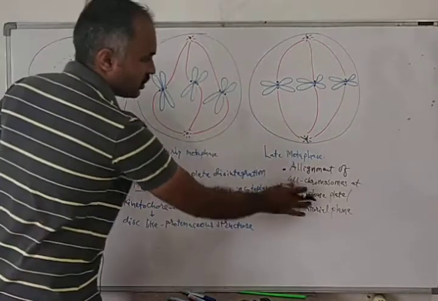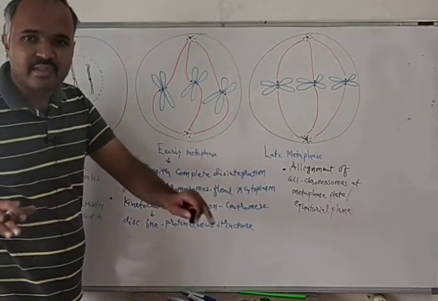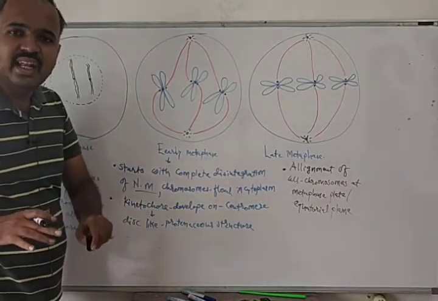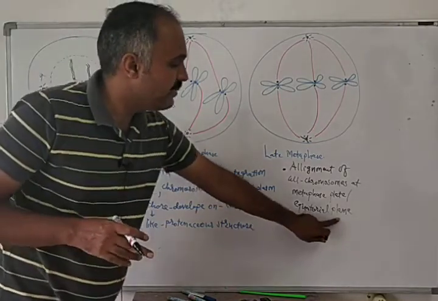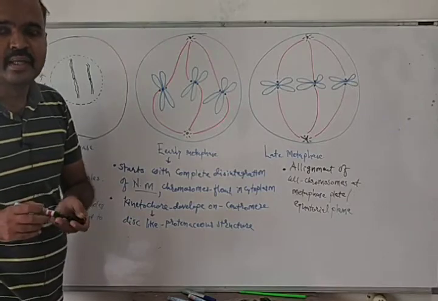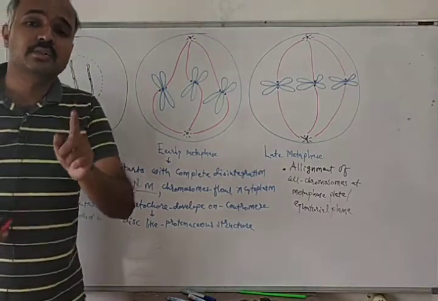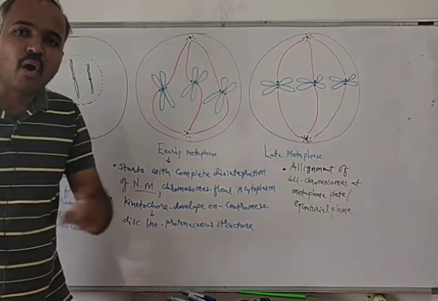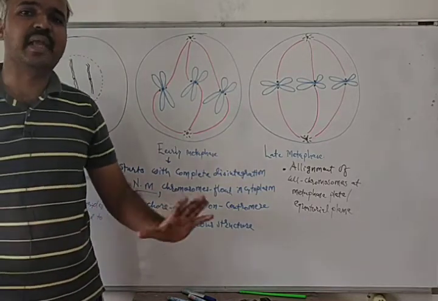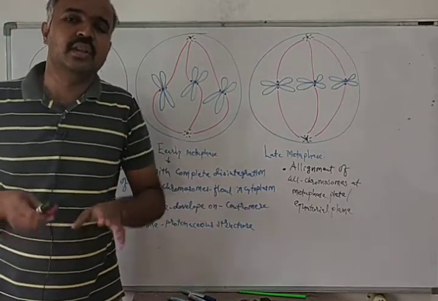All chromosomes will lie on a single line on the equatorial plane, or they will lie on the same plane. And who will bring them on this plane? Spindle fibers will bring all chromosomes onto the single plane.